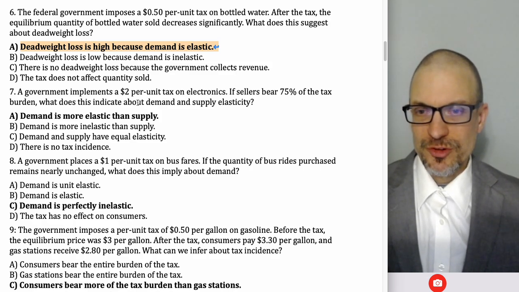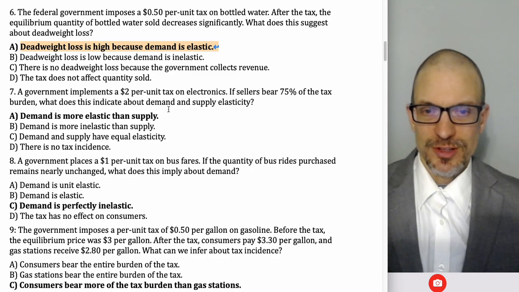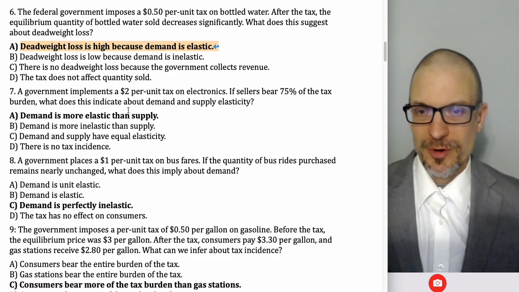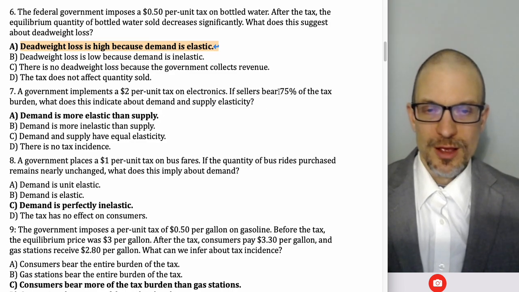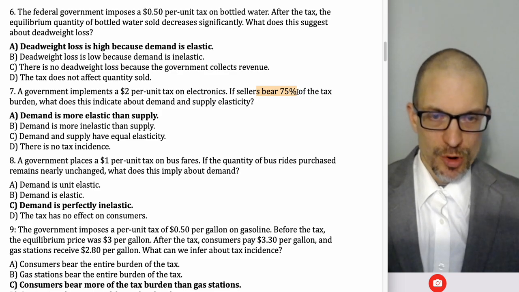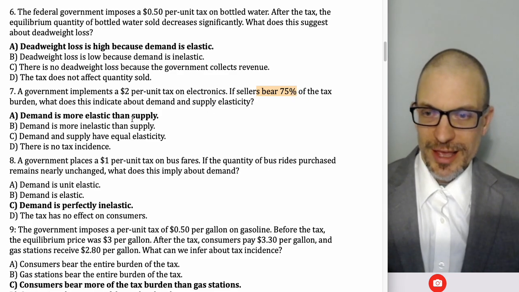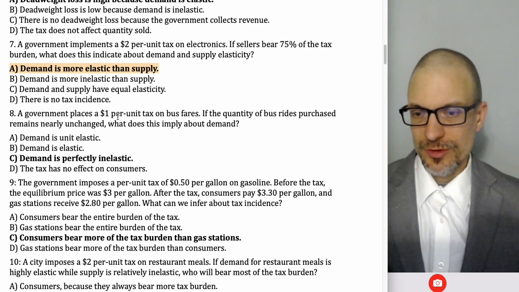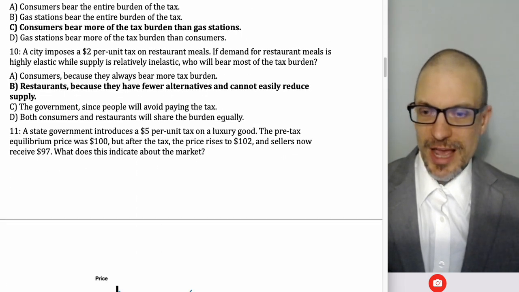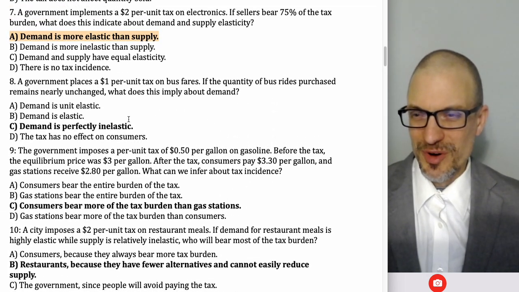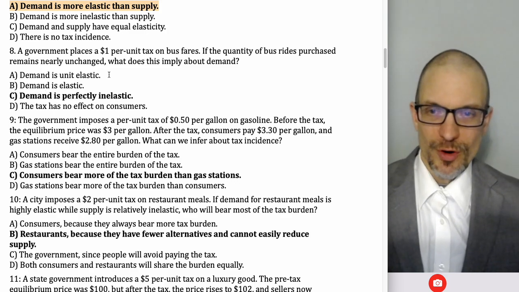The government implements a $2 per unit tax on electronics. If sellers bear 75% of the tax burden, what does it tell us about demand and supply? Oh, sellers are bearing 75%. That's most of the tax. So demand is going to be elastic. Supply is going to be inelastic, relatively speaking. So that's the answer here. Actually, now as I'm going over, I was wondering, where are my graphs? Okay, there it is. Sorry.